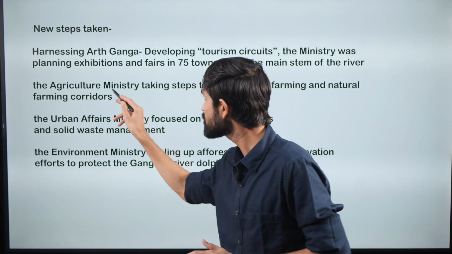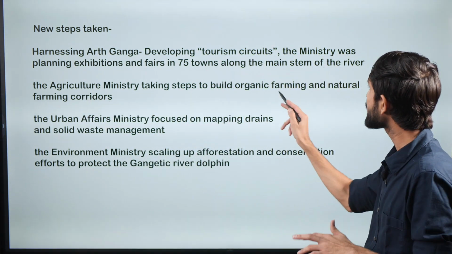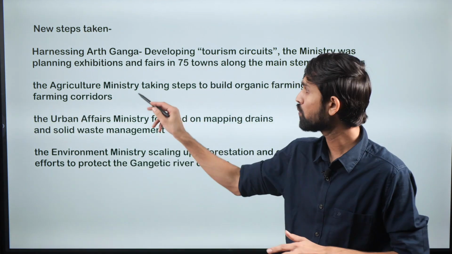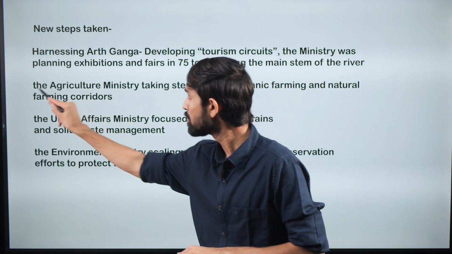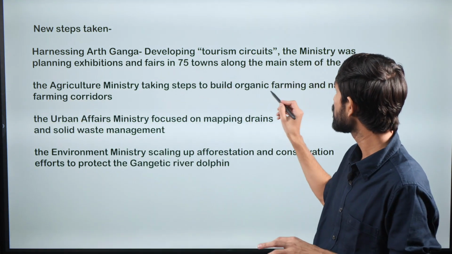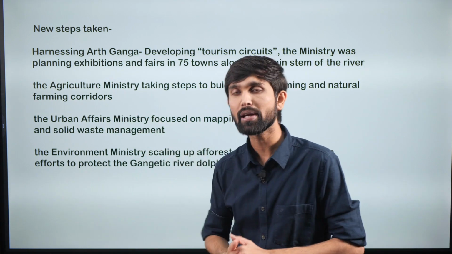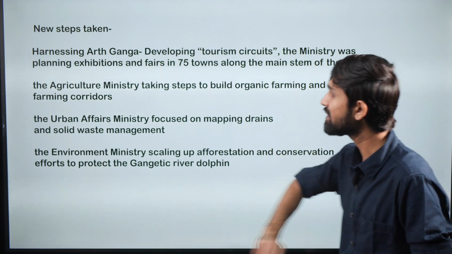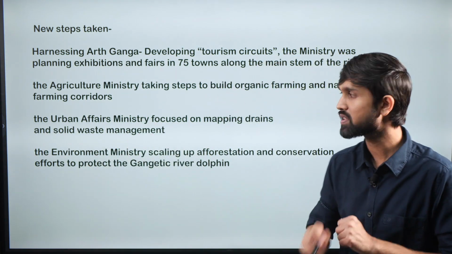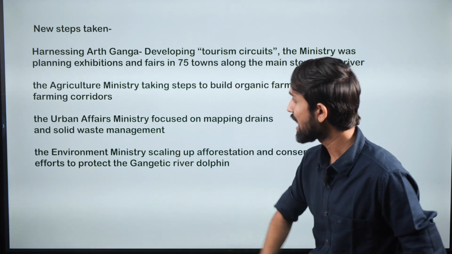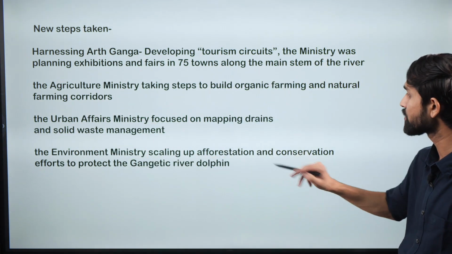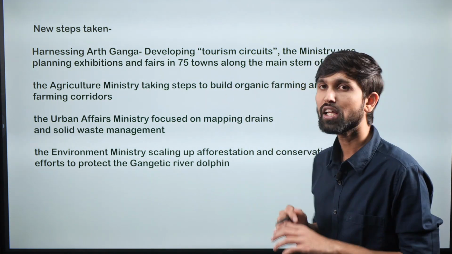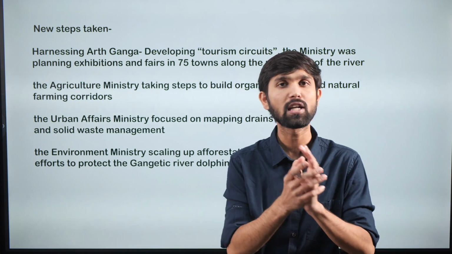This would give a boost to the tourism along the river regions. Then the agriculture ministry is taking steps to build organic farming and natural farming corridors. So in order to boost the environment with respect to the areas, and also give a boost to the livelihood of the people, it is planning to build organic farming and natural farming corridors. Then the urban affairs ministry is focused on mapping drains and solid waste management programs. This is done by the urban affairs ministry. And the environment ministry is scaling up afforestation and conservation efforts to protect the Gangetic river dolphin. These are the new steps taken under the Namami Gange program.